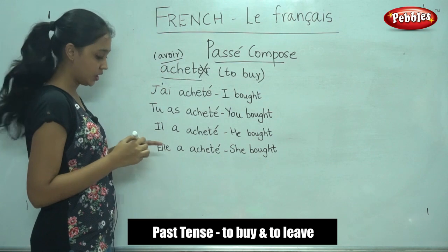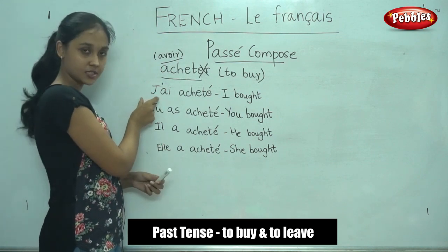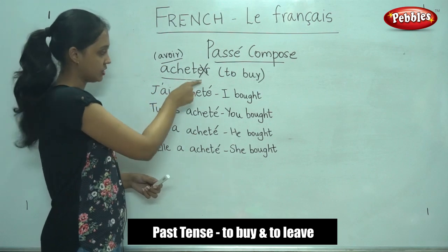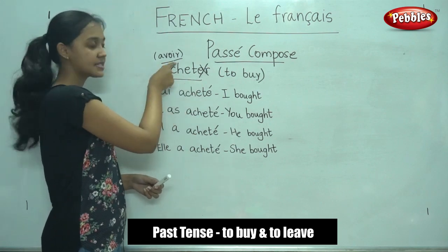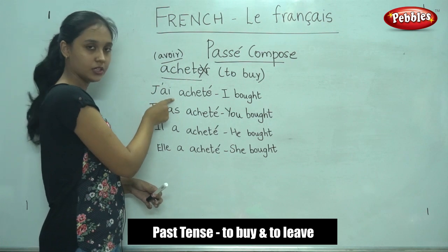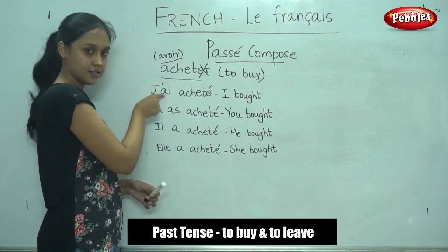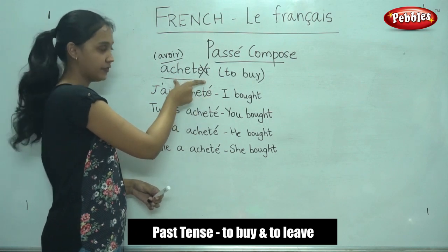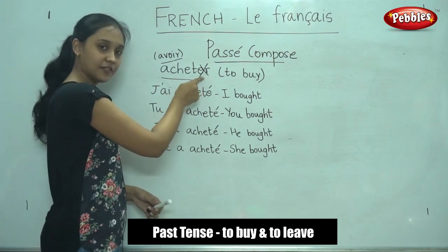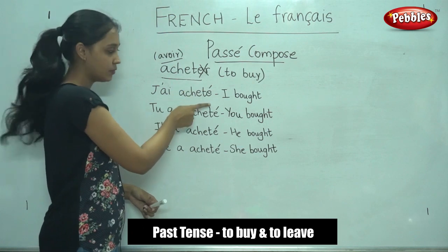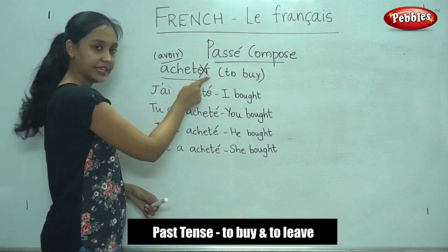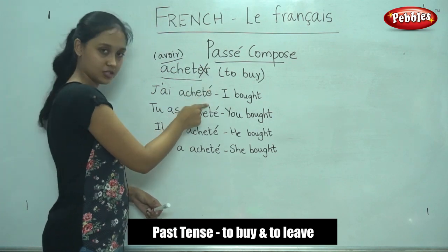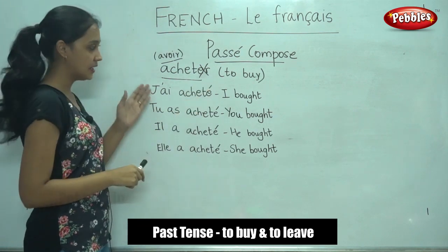So what did we do here? We wrote the subject followed by the avoir or être conjugation. For this verb, it takes avoir conjugation. So we wrote the avoir conjugation for that subject followed by the past participle of the verb. Since it is an ER verb, the past participle will be formed by removing ER and replacing it with E acute accent. So this is how you write passé composé.